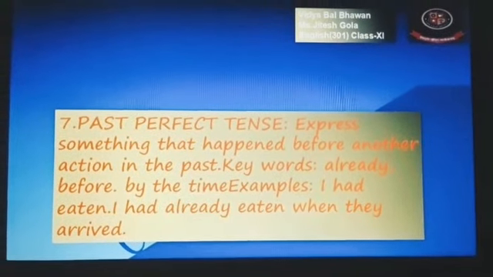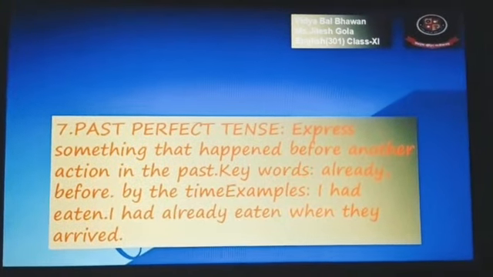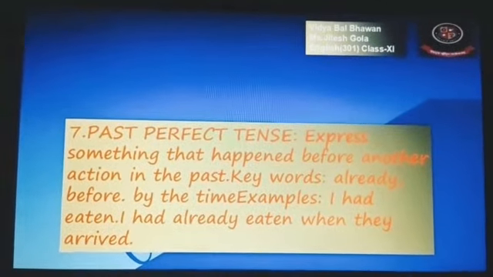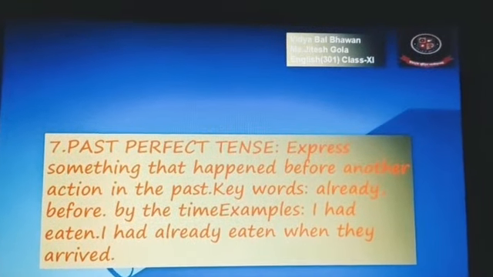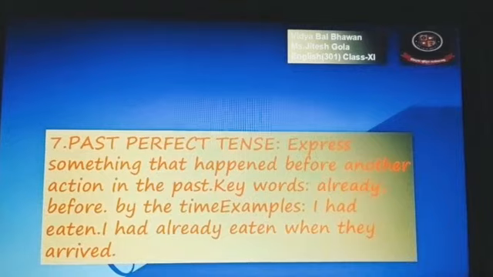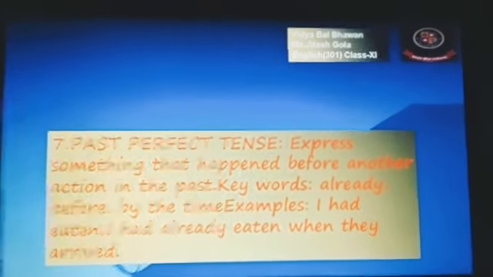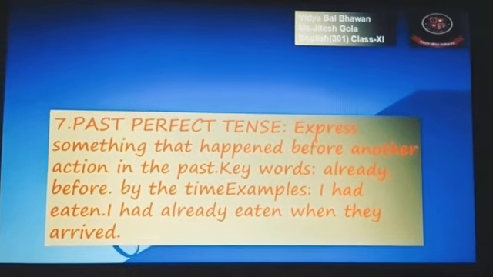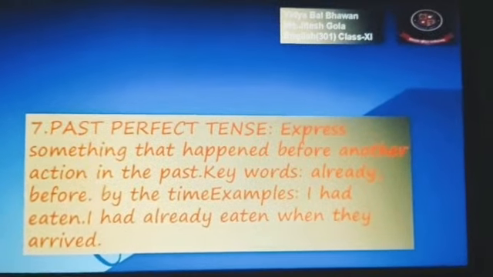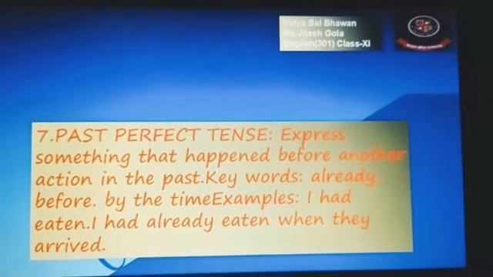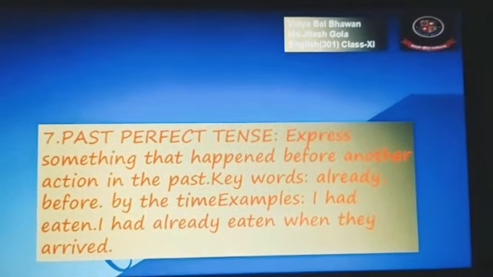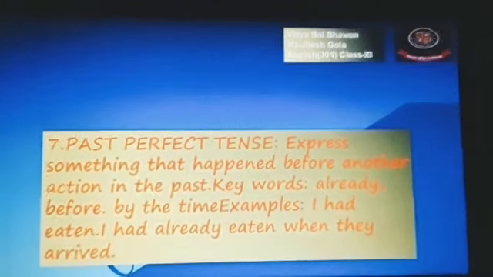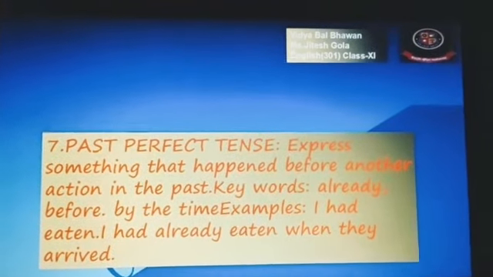For example, I had eaten, that is the simple one. Here, in the past perfect tense, had will be there and the third form of verb. Your subject, had, plus the third form of verb will be used, and then the object you can mention. Another example is given here: I had already eaten when they arrived. So here you can see that something already happened before another action took place in the past only. So that is the example of past perfect tense.